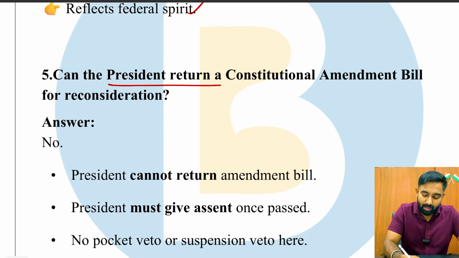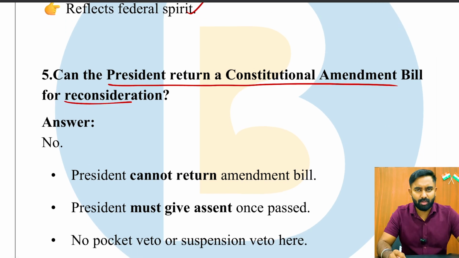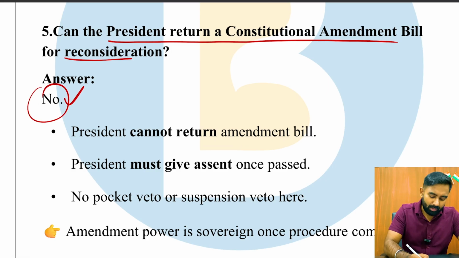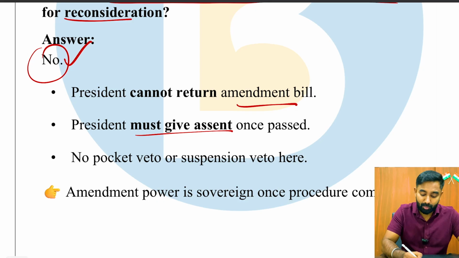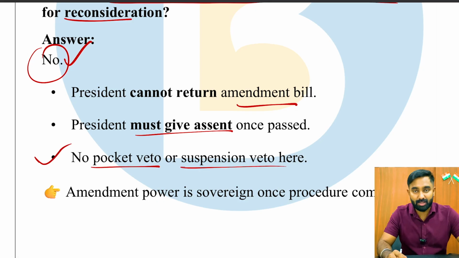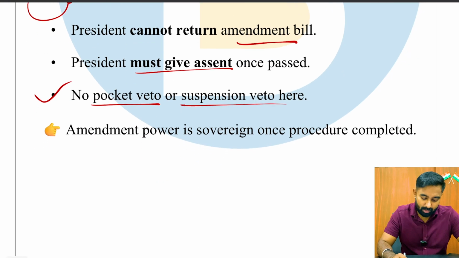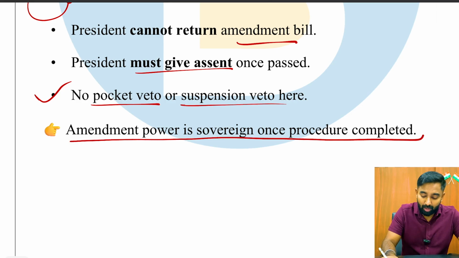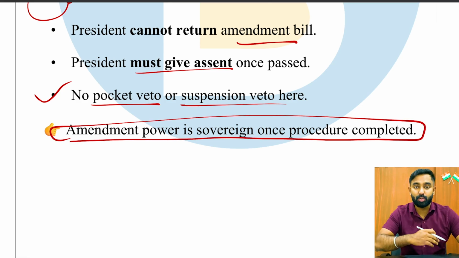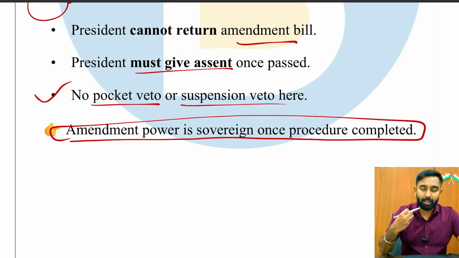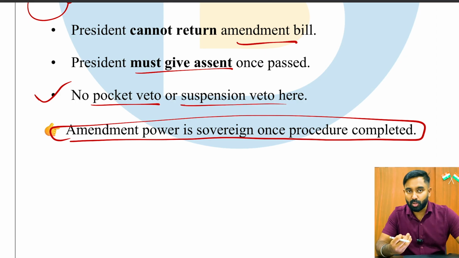Next question: can the president return a constitutional amendment bill for reconsideration? Absolutely not, as we have discussed. The president cannot return the amendment bill. The president must give his assent, which means he has no pocket veto or suspensive veto with respect to amendment bills. So the amendment power is sovereign once the procedure is completed. That means after it passes through both houses, through attaining the special majority, it has to be given the assent, right?